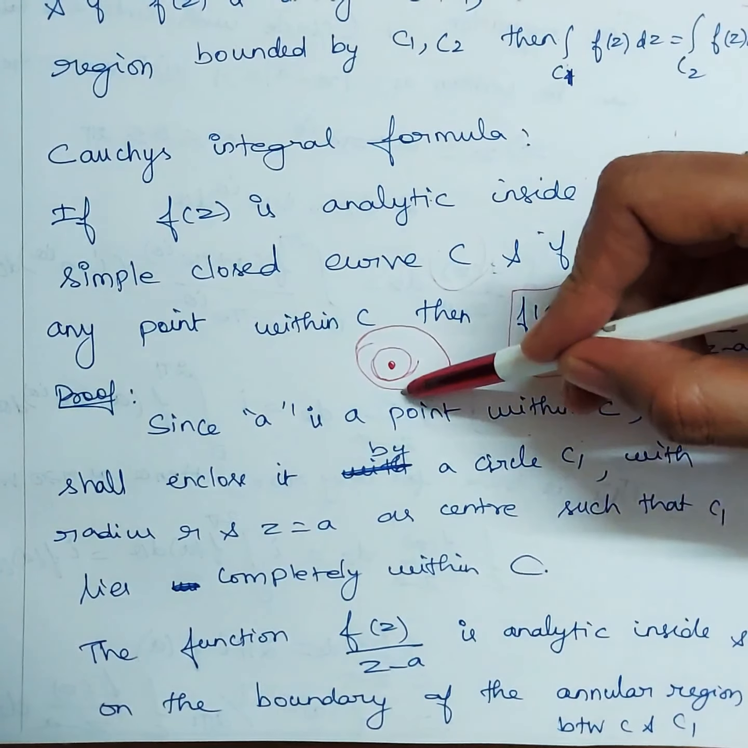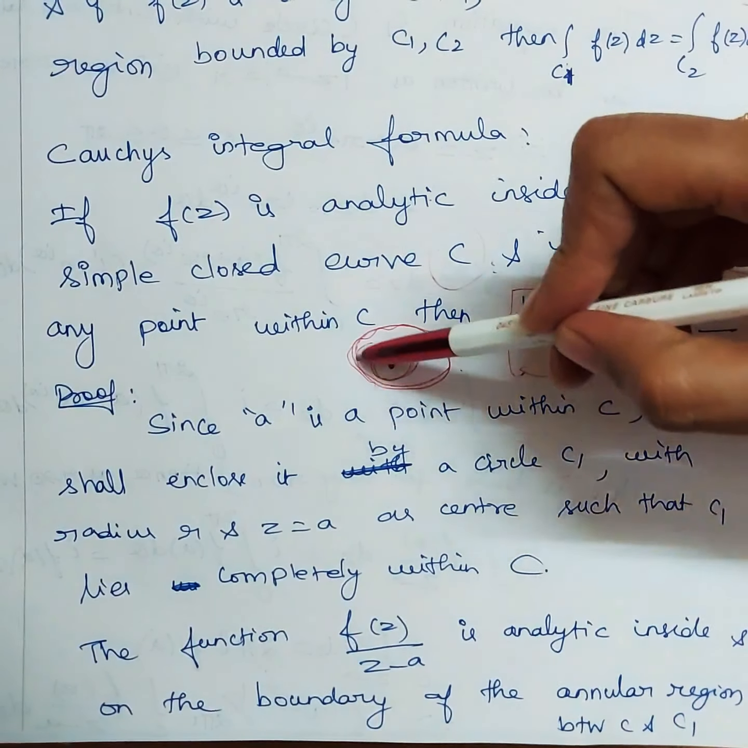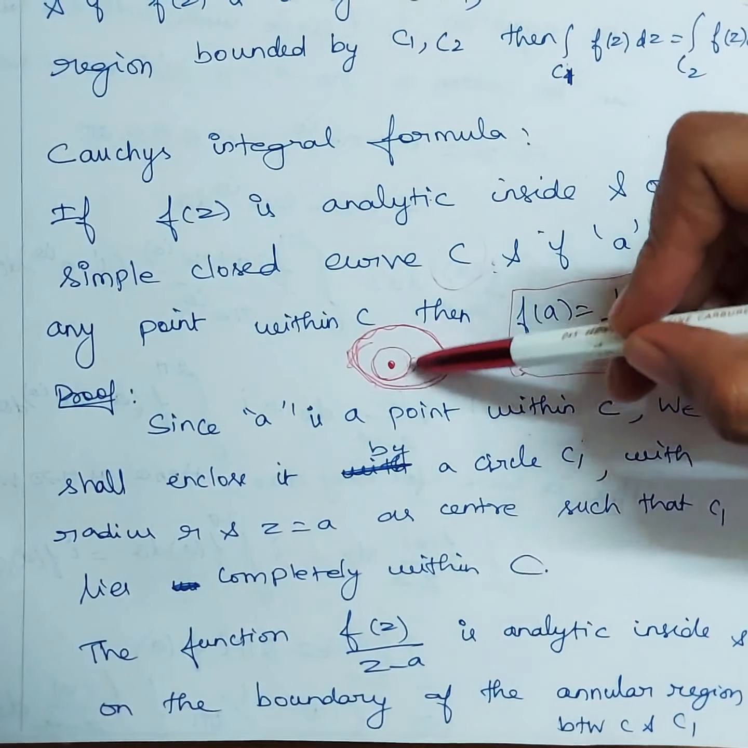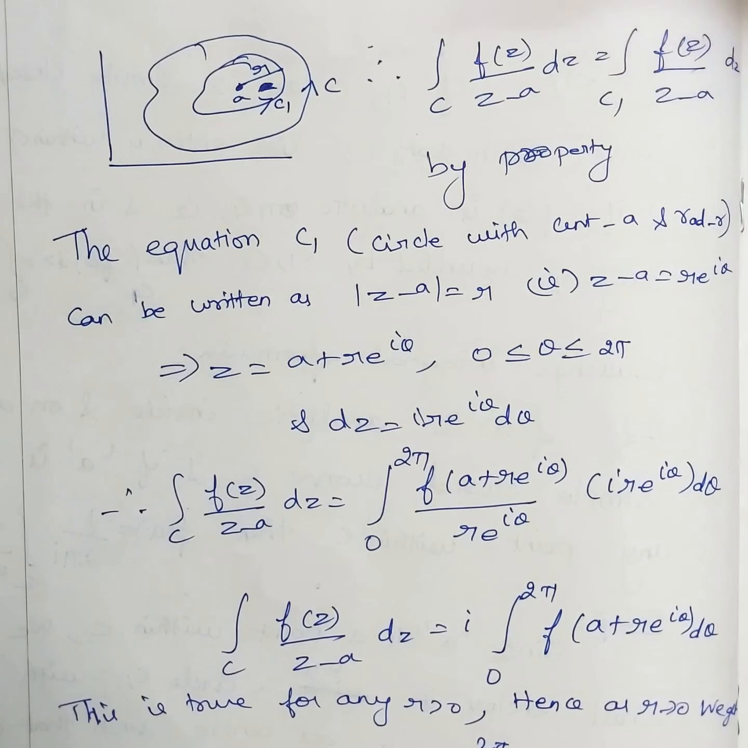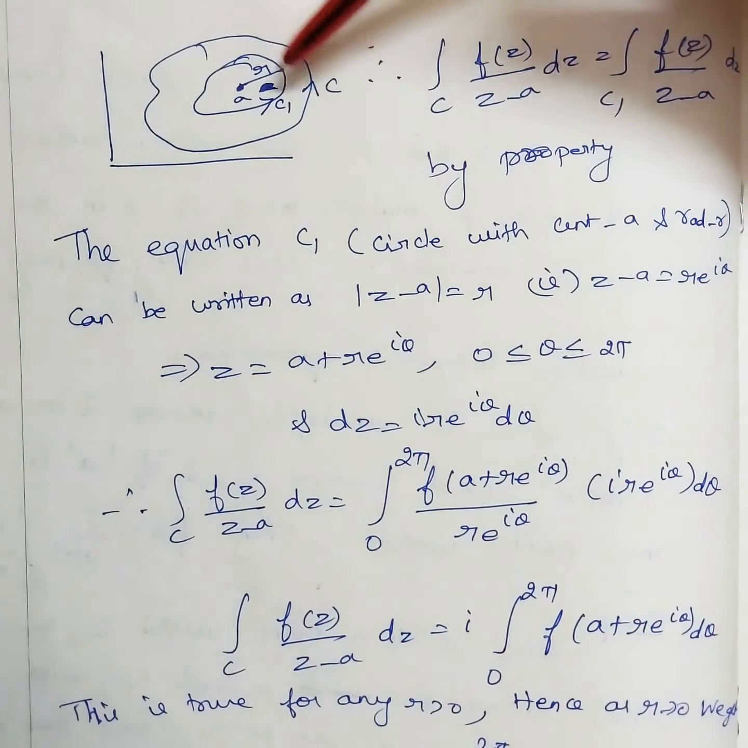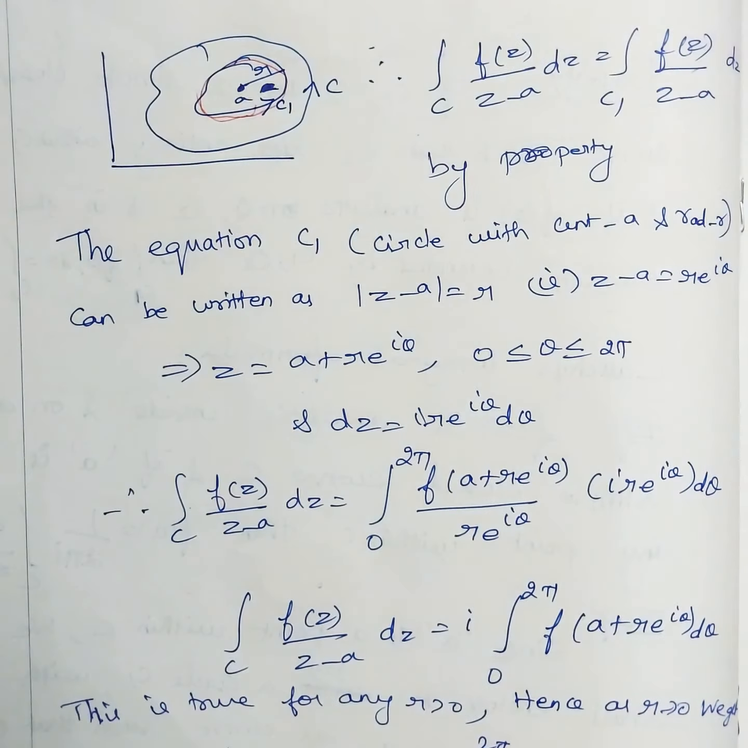This C need not be a circle. This is some closed curve. It can come and meet at the same point. Only what we are drawing inside is a circle. Now, this is some simple closed curve, and of course this is a circle, though it doesn't look like a circle.